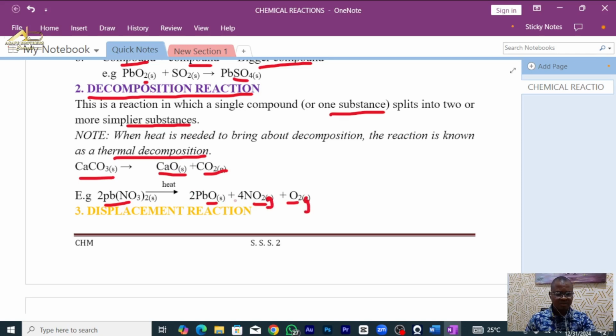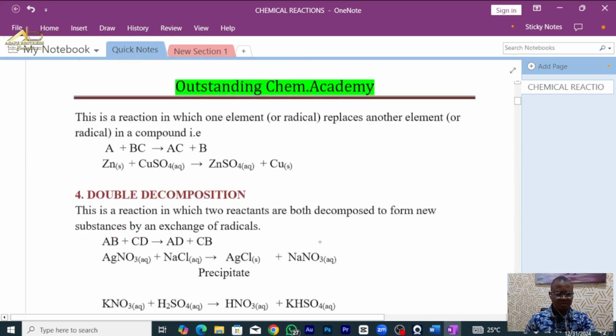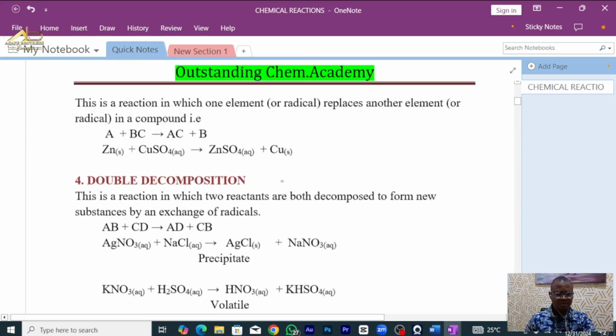So let's quickly move on. Now, number 3, displacement type of reaction. Displacement reaction is a reaction in which one element, or we call it a radical, replaces another element or radical in a compound.